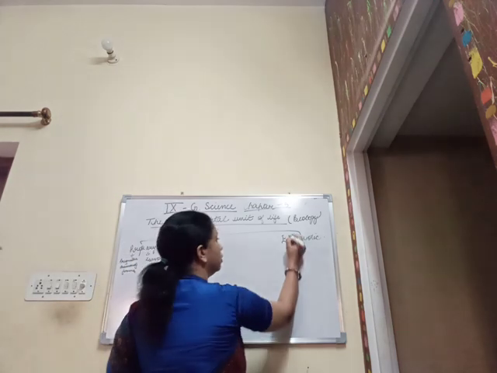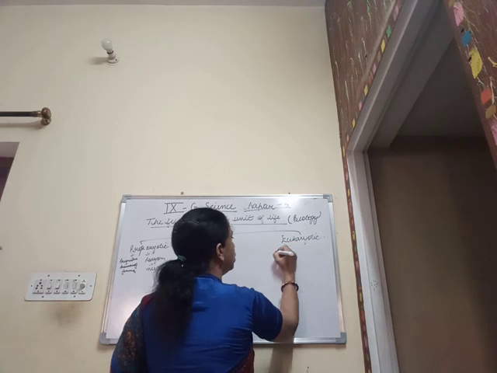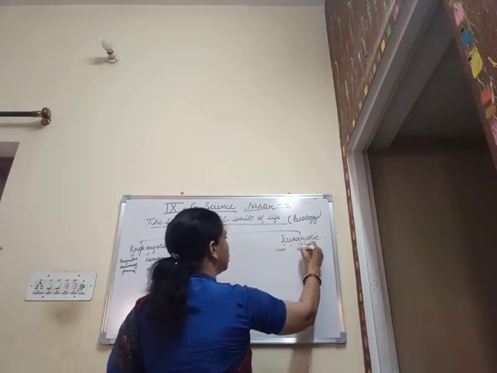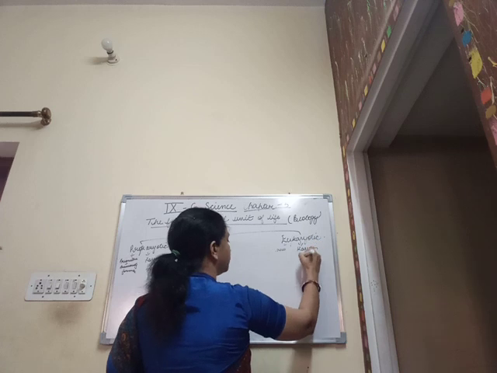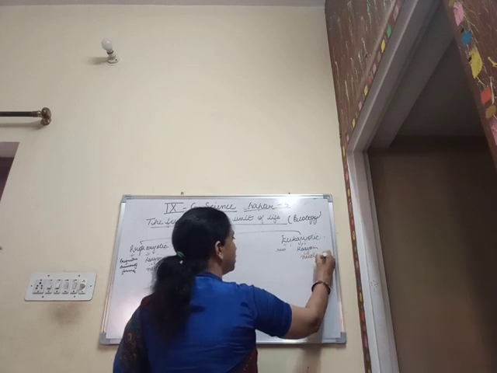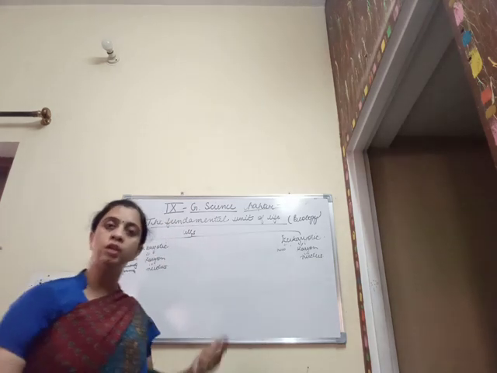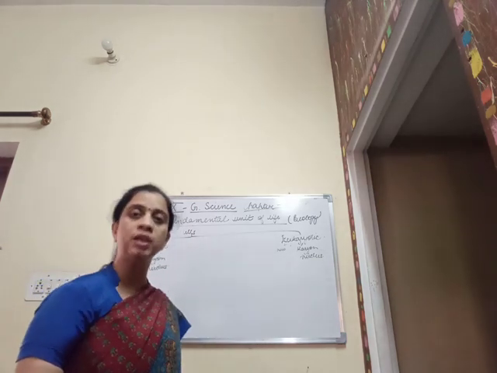Now the word eukaryotic, eu means new, and again the word karyotic comes from the word karyon, which means the nucleus. Means these are the new type of cells which are formed after the well-organized nucleus has been formed.